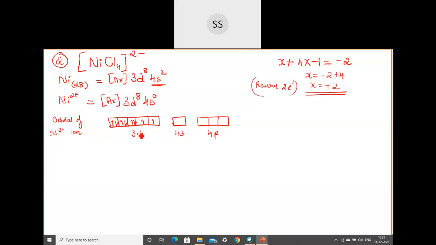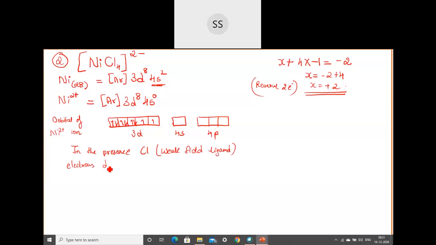Then you have to check what type of ligand is going to approach this particular metal atom. The ligand which is going to approach the metal atom is a weak field ligand. Okay. So in the presence of Cl, which is a weak field ligand, you know that in the presence of a weak field ligand, electrons do not pair up. Okay, electrons will not pair up in the presence of this weak field ligand.